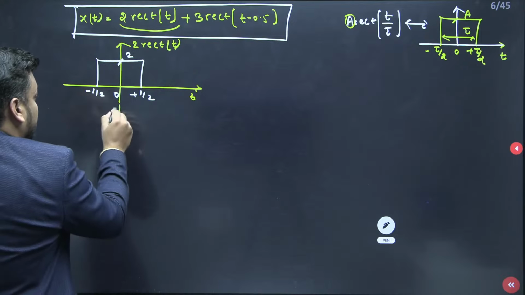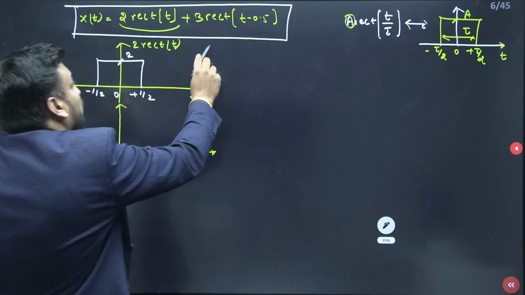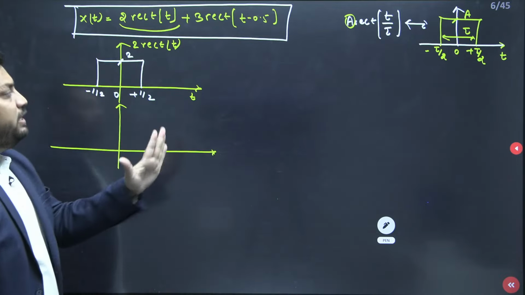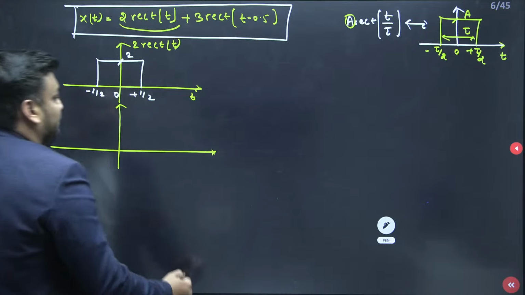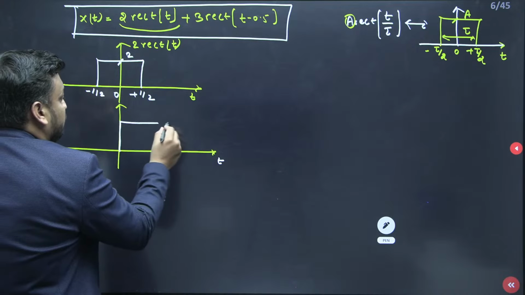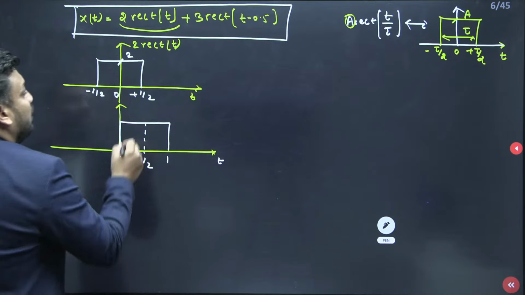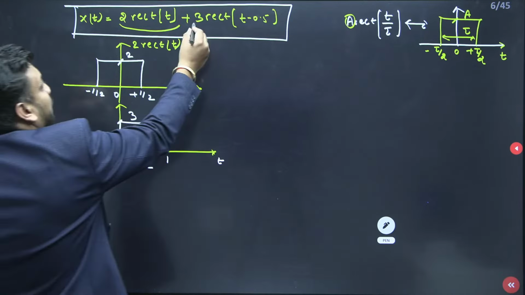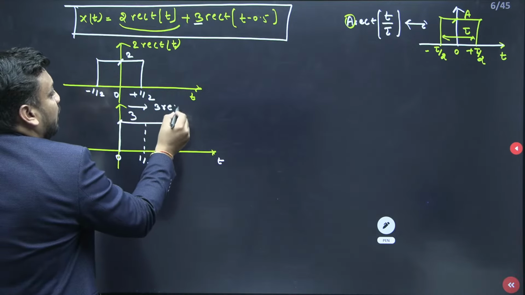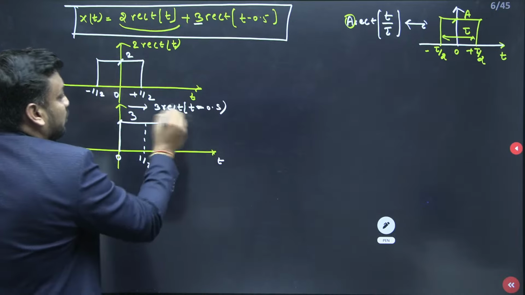Now I need to draw the second signal. Tell me, guys, it is what? 3 rectangular of t minus 0.5. First of all, if rectangular of t is there, can you shift this signal to the right-hand side by 0.5 distance? If you shift it, you will get the new signal just like this, which is from 0 to 1. Here we have the half point for sure, and the magnitude is 3 because the amplitude is 3. So this is the second signal I have drawn, 3 rectangular of t minus 0.5.